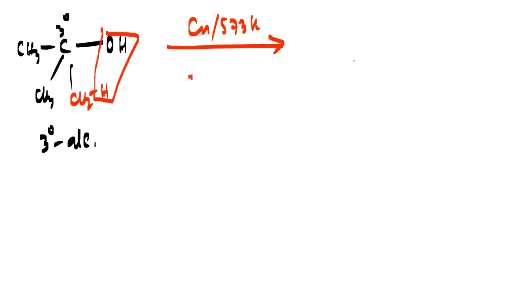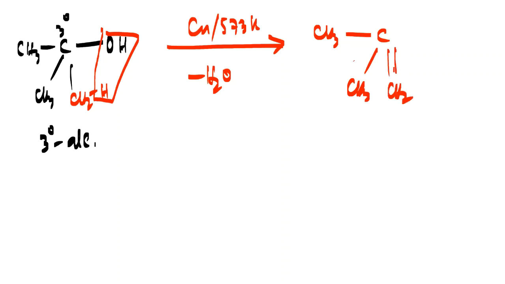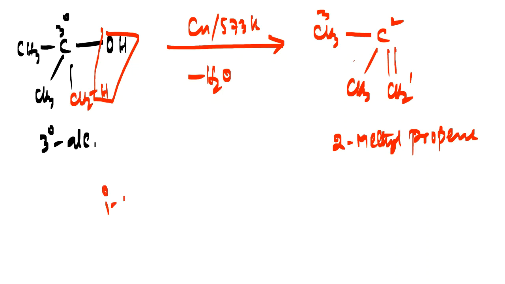So there is a loss of a water molecule here. And you will be getting the product CH3, C, CH3, with CH2, and obviously there's a double bond now. So it will be your alkene. Obviously dehydration is happening here. So it has become 2-methylpropene.